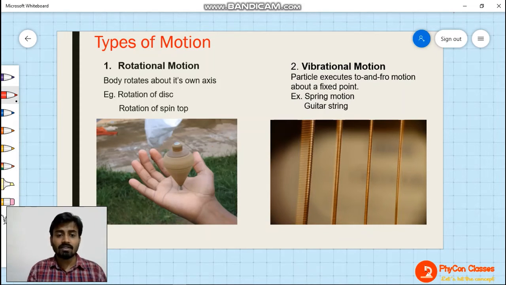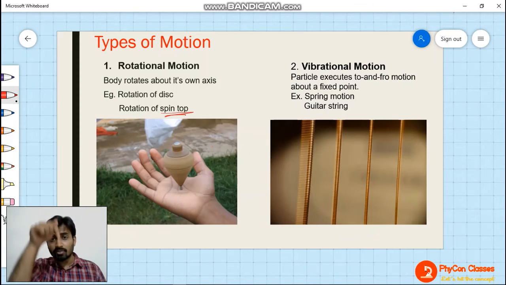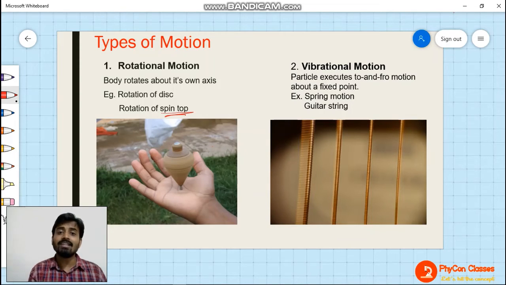Just think of this spin top. I have shown it here. When you play with the spin top, it is going to be fixed at one point, and then it will start rotating at that point itself. So actually it is rotating about its own axis. All the planets rotate about their own axis. So all those motions are called what? Rotational motion. Clear?